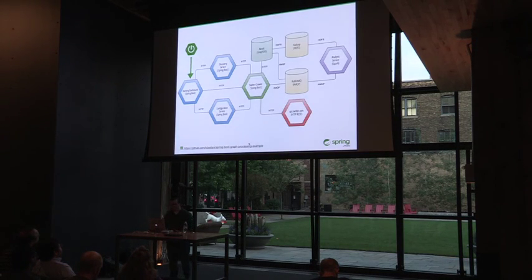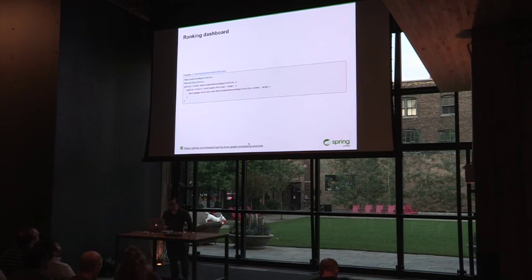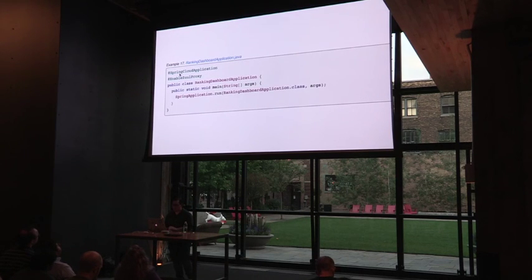Okay, so last part of this is the ranking dashboard. That is that one to the right. And this is the most simple application in this platform. Here we have just one application class with annotations. This is a Spring Cloud application.